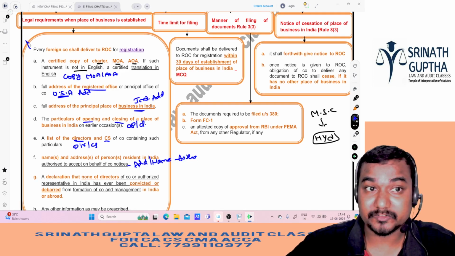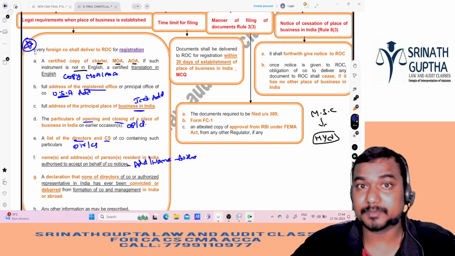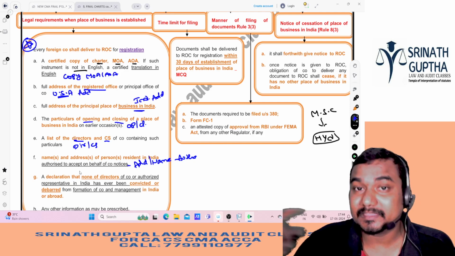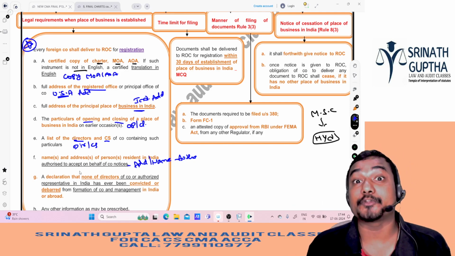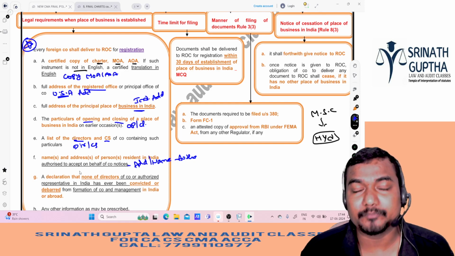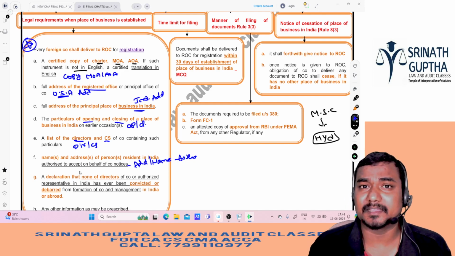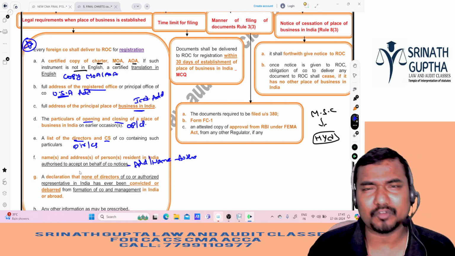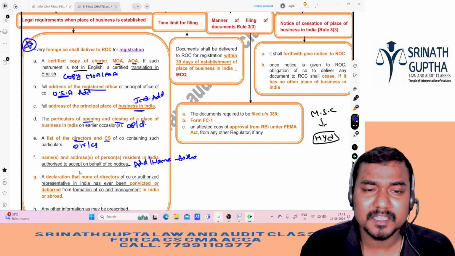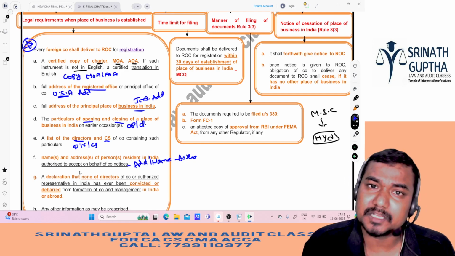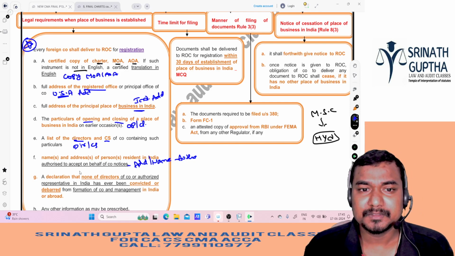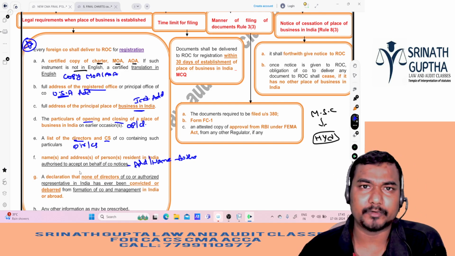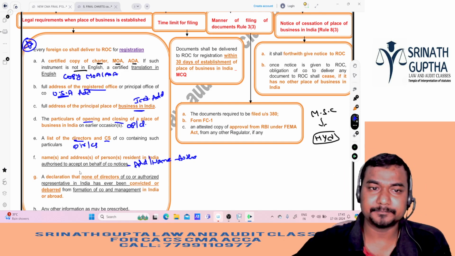Sir, he can ask this as a 1 mark question also, beta. Clear? It is a new concept which was not in the old syllabus. So he may ask a declaration in the exam. In the place of foreign company, in the old syllabus we used to have producer companies, that was altogether removed. Producer companies and Nidhi companies used to be there in the old syllabus in CMA Final. That is also very important. There were so many questions based on producer companies in the old syllabus, but that whole topic is removed in the new syllabus. So in the place of producer company, he is keeping foreign companies, which is very, very important from the exam point of view. Listen carefully, okay?